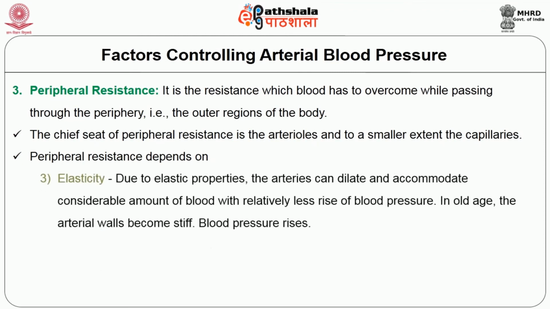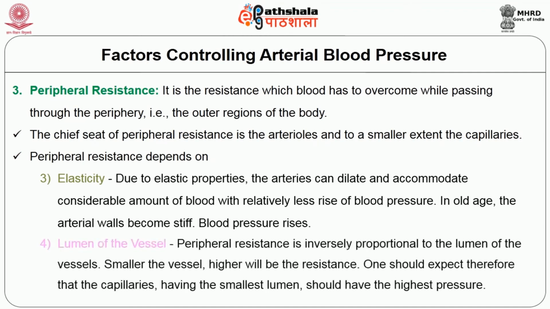The next factor determining blood pressure is elasticity. Due to elastic properties, the arteries can dilate and accommodate a considerable amount of blood with relatively less rise of blood pressure. In old age, the arterial walls become stiff and hence blood pressure increases. The next factor is the lumen of the vessel. Peripheral resistance is inversely proportional to the lumen of the vessels. In other words, the smaller the vessel, the higher will be the resistance.